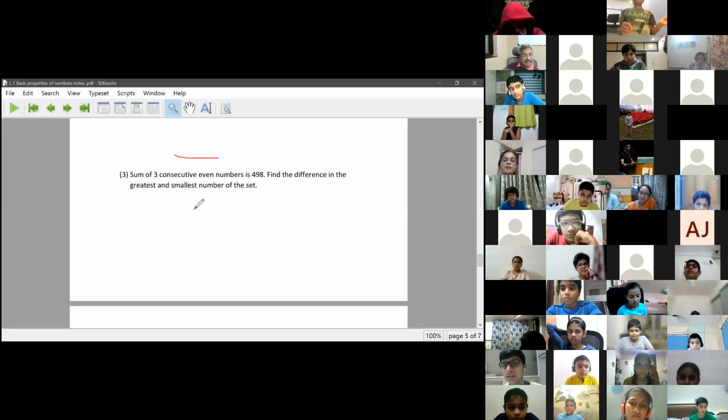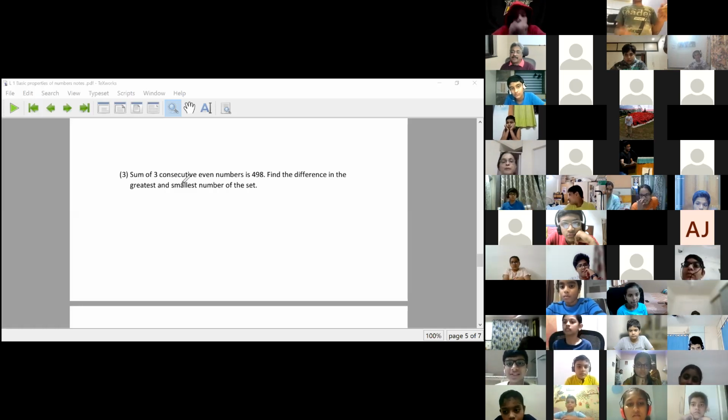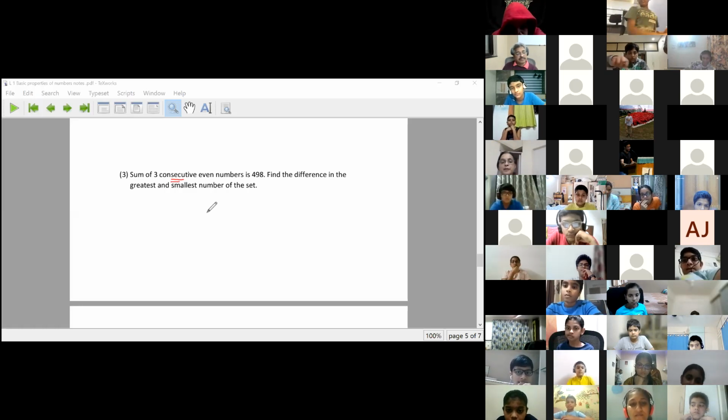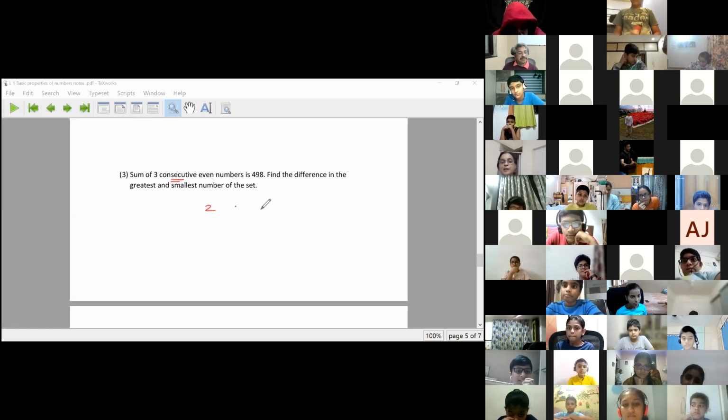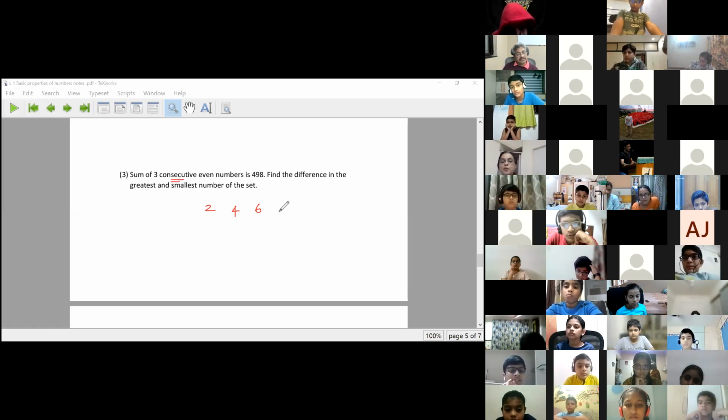Now, the sum of 3 consecutive even numbers is 498. What is the meaning of consecutive? Back to back, next to next. Some even numbers, say 2, 4, 6. Some such consecutive even numbers, their sum is 498.